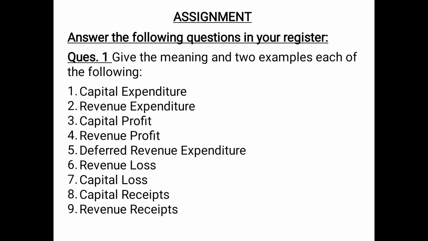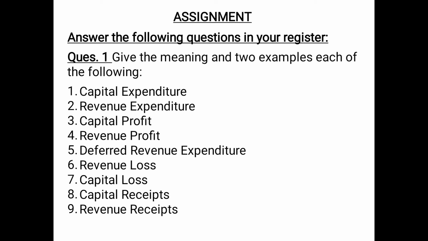For example, purchase of fixed asset, then purchase of second hand asset, etc. Revenue expenditures are those expenditures which are incurred in the normal day-to-day business activities to maintain the earning capacity. For example, purchase of raw materials for converting it into finished goods, then the interest paid, etc.